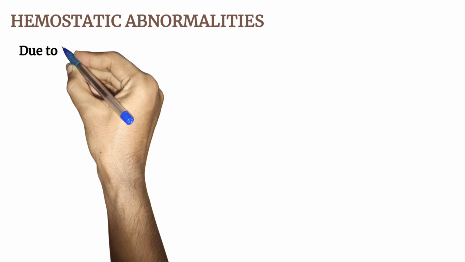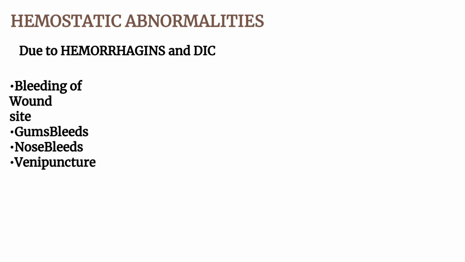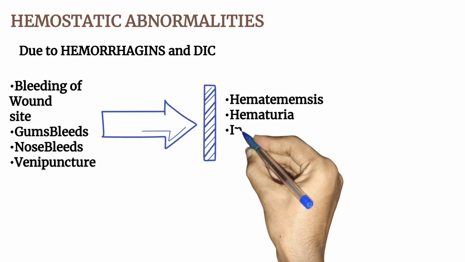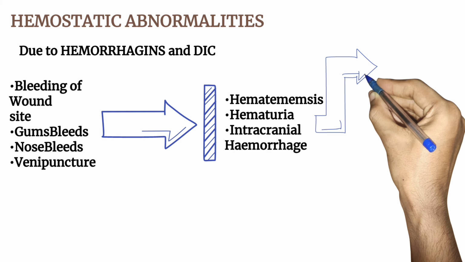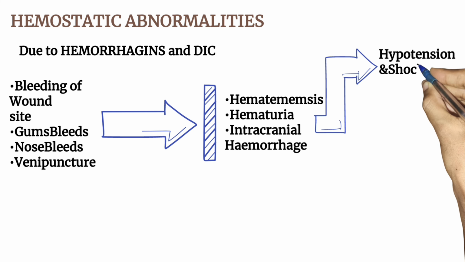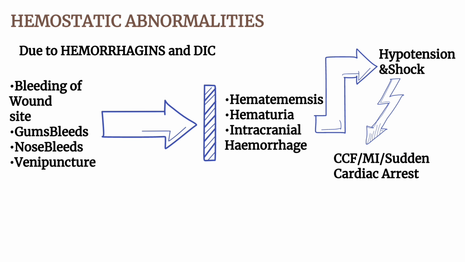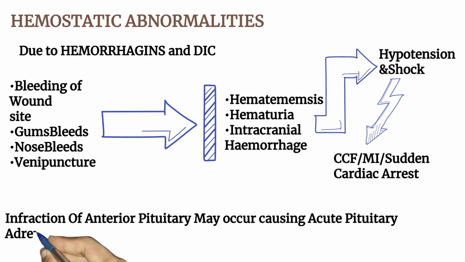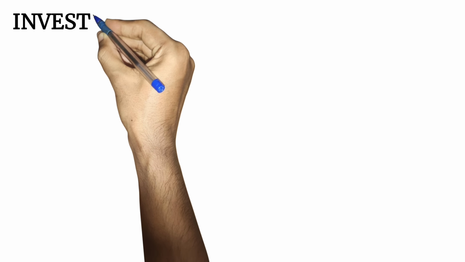Hemostatic abnormalities. Due to hemorrhages and DIC, bleeding from the wound site, gum bleed, nose bleed, and venipuncture site bleeding may occur. This will further lead to hematemesis, hematuria, intracranial hemorrhage, and then hypotension and shock. As hypotension occurs, congestive cardiac failure, MI, and sudden cardiac arrest happen. Infarction of the anterior pituitary may occur, causing anterior pituitary adrenal insufficiency and panhypothyroidism.